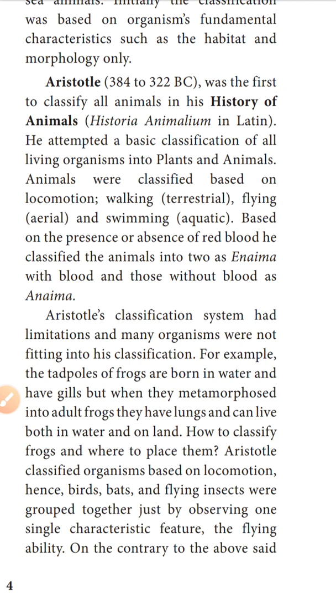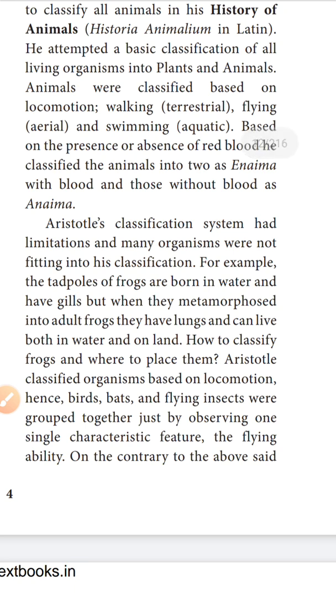Based on the presence or absence of red blood, he classified the animals into two groups. So presence of red blood cells is called enaima, and without red blood cells is called anaima. So next one, it is the limitation of Aristotle's classification system. Aristotle's classification covered only a limited number of animals, and many organisms do not fit these rules. So what is the reason?